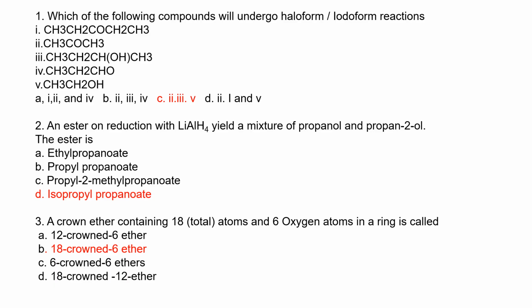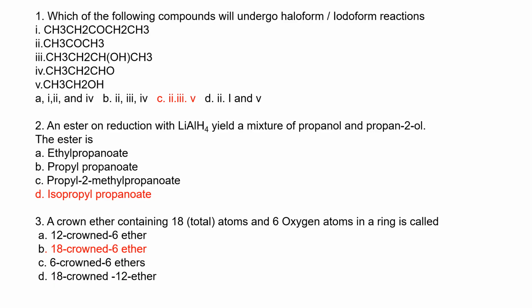An ester on reduction with lithium aluminum tetrahydride yields a mixture of propanol and propan-2-ol. This ester is isopropyl propanoate, because the propanol comes from the part of the ester that forms an acid. Then propan-2-ol is the alkyl aspect. So remember, propan-2-ol is also called isopropyl alcohol. So we have isopropyl propanoate, which under reduction is going to form propan-2-ol, which is isopropyl alcohol, and propanol, which is from propanoic acid.